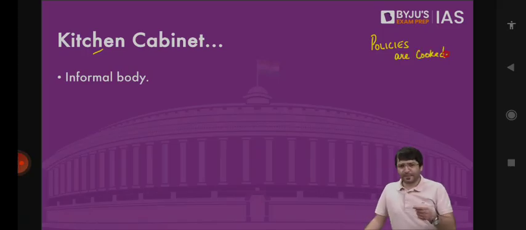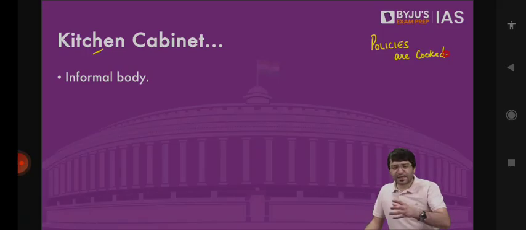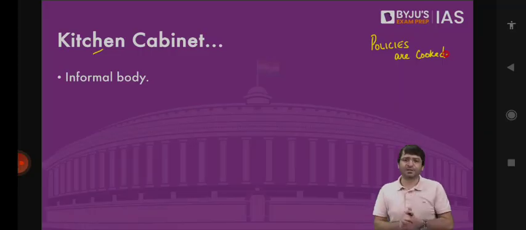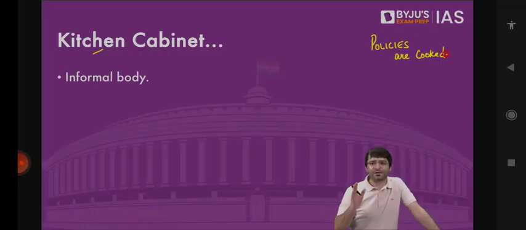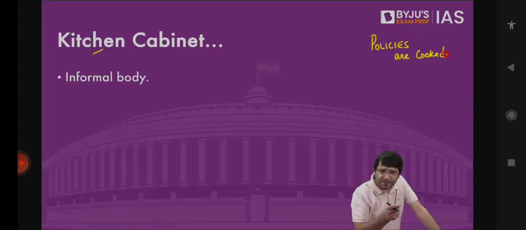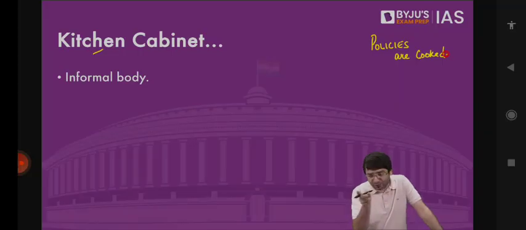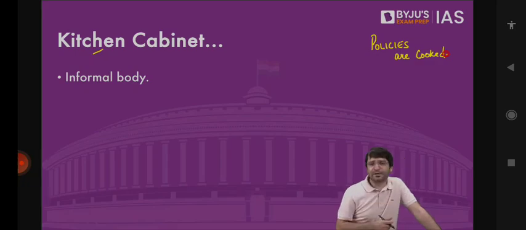Imagine a situation that you're working in an organization. In your department specifically, there are 50 members. For example, in your team, there are 50 members, and then you have a manager. Does the manager consult all these 50 people whenever a decision is to be taken? Not necessarily. But this manager will have a select group of people who will be the eyes and ears of this manager. Basically, the manager will rely on these 4 or 5 people for their advice, for their counsel, for their suggestions. Similarly, the Prime Minister and the entire cabinet have to take a decision.